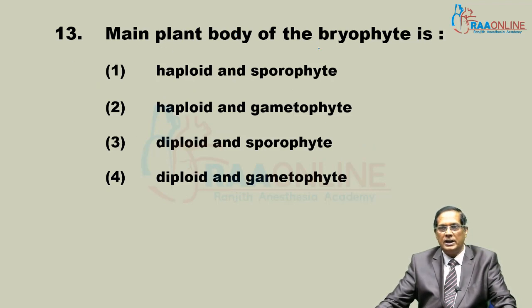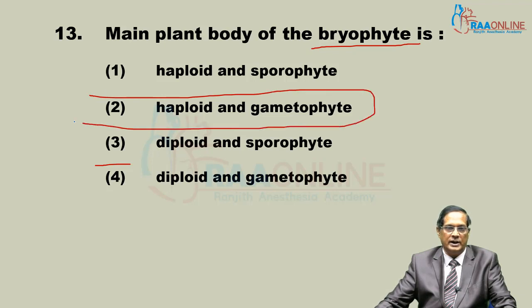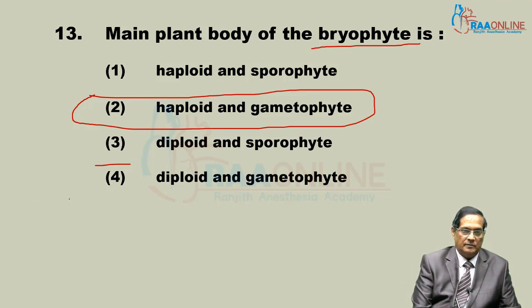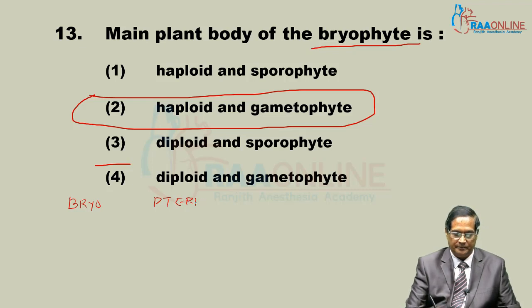Now, main plant body of bryophyte: haploid gametophyte. This answer is correct. Listen: bryophyta, then pteridophyta, gymnosperm, and angiosperm.